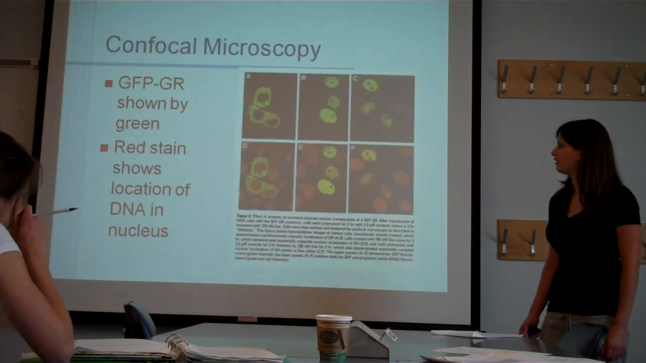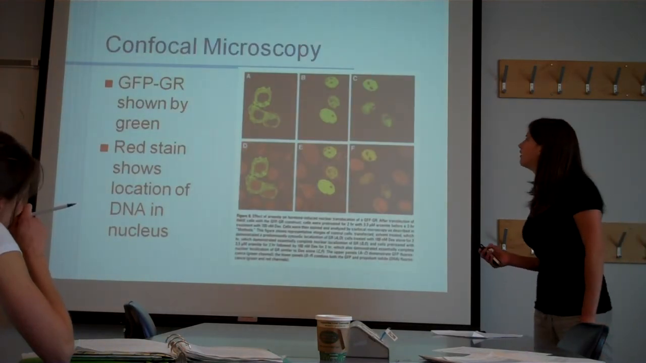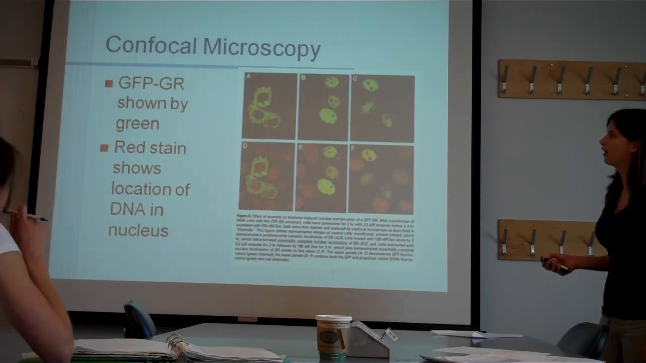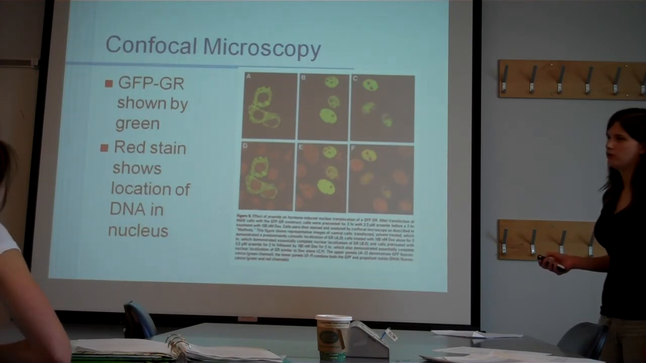So this is the confocal microscopy. So the A and D, these two are kind of the controls. So this is showing you that with green fluorescent protein staining, all of the GR, because they made a construct, they used green fluorescent protein and tagged it onto the GR, is localized in the cytosol of the cell. So this dark part here would be the nucleus.